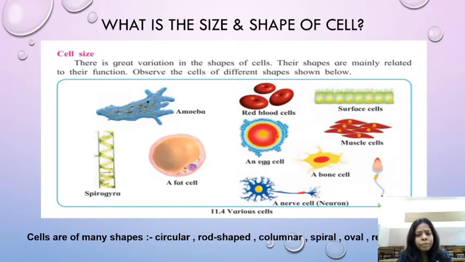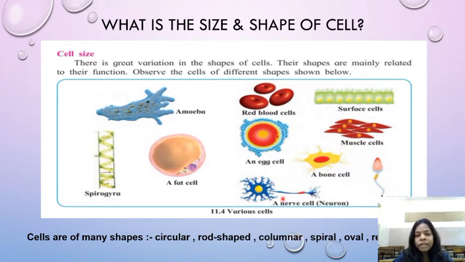Now let us know a bit more about the cells. What exactly is the size and shape of the cell? Cells come in many shapes and sizes, children. Some live in water, some live on land, some live in air, and they even have different sizes and different shapes. You can see many different shapes of the cell here.